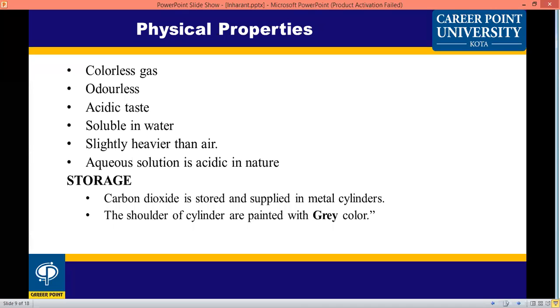When dissolved in water, it is acidic in nature.